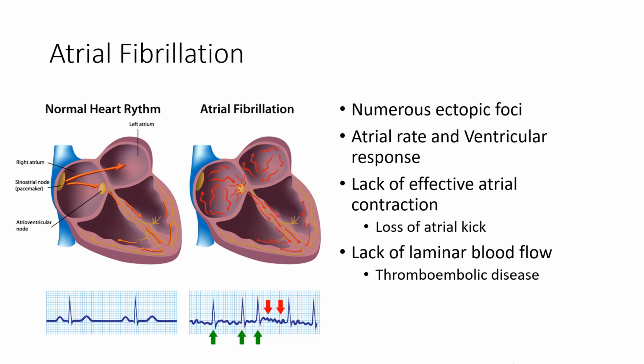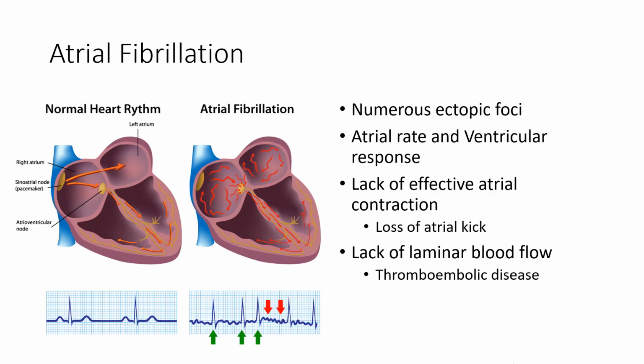In atrial fibrillation, there are numerous ectopic foci stationed throughout the atria, and because of some underlying disease process, and sometimes in people with structurally normal hearts, all of these ectopic foci start trying to discharge almost at the same time. Consequently, the atria can produce rates in the 400s and 500s in terms of fibrillatory waves. Now, luckily, not all of those impulses get transmitted through the AV node, and so we can think of atrial fibrillation as having an atrial rate, which is always extremely fast, and then a ventricular response, which can be fast and can be controlled.